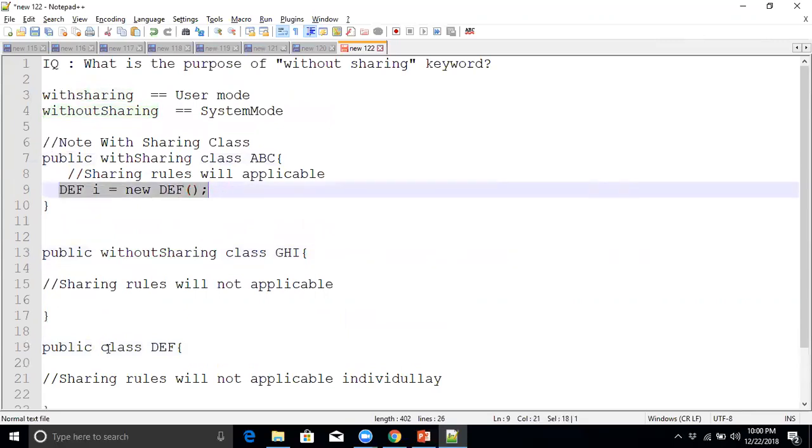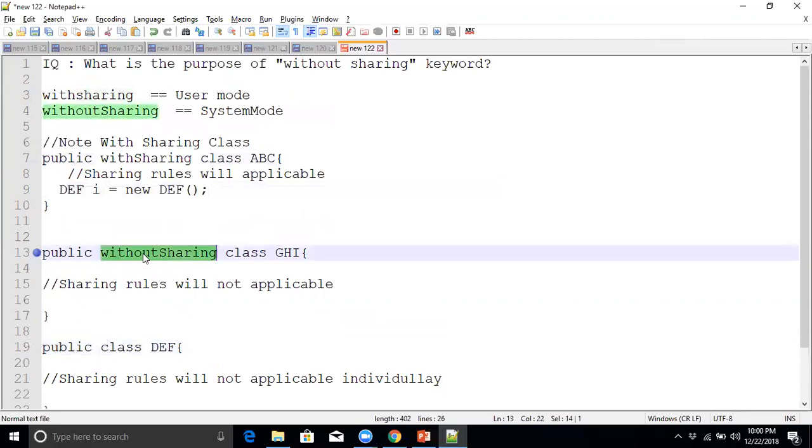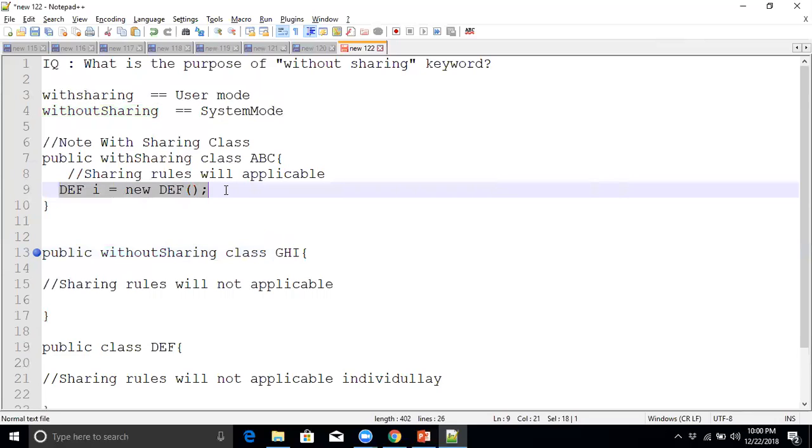Understood, right? Here we are not specifying any keyword, so both are similar individually. But if the keyword is there in this class and not there in the other, that's the difference. The GHI class has the without sharing keyword, so if you call the GHI class here, this class will run in system mode only. But this class does not contain the without sharing keyword, so if we call it, it will run in user mode. That is the simple difference between the without sharing keyword and not specifying a keyword in the class.